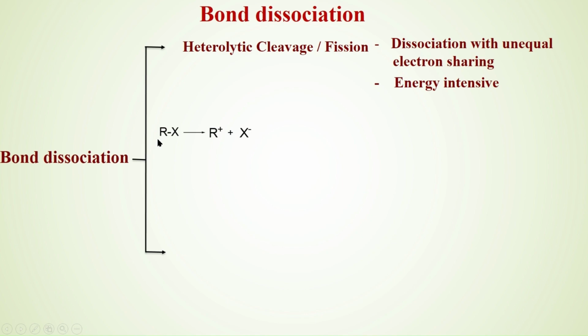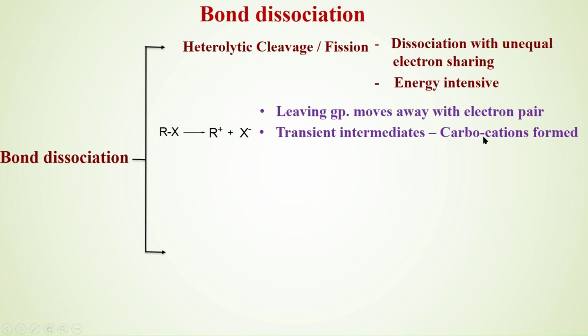It is something like two brothers when they share their property. One takes away the higher amount of property, and the other becomes deficient. Heterolytic cleavage occurs when the leaving group moves away with the electron pair. When this leaving group moves away with the electron pair, an intermediate is formed that is transient in nature.